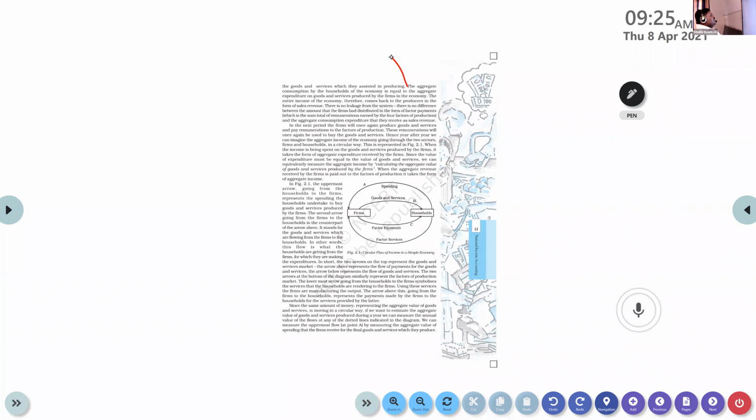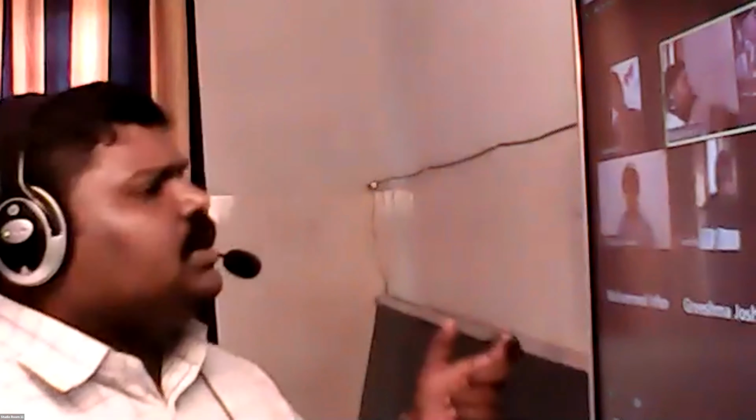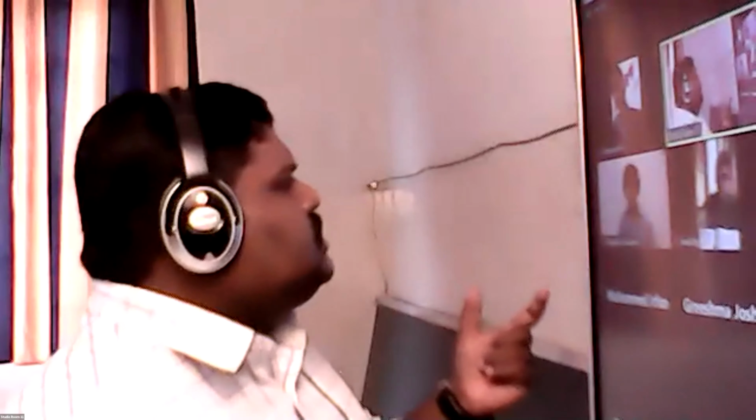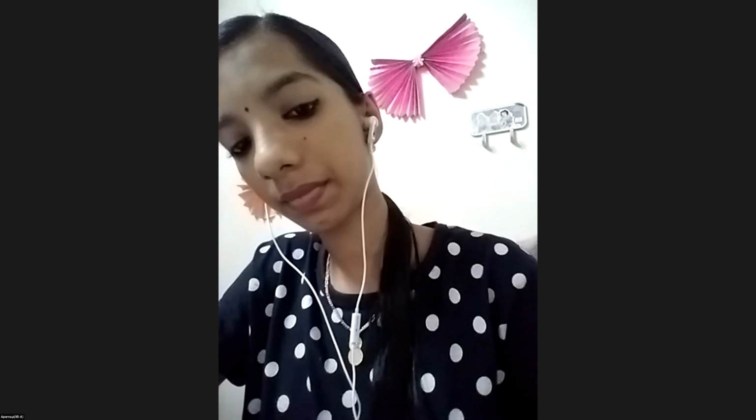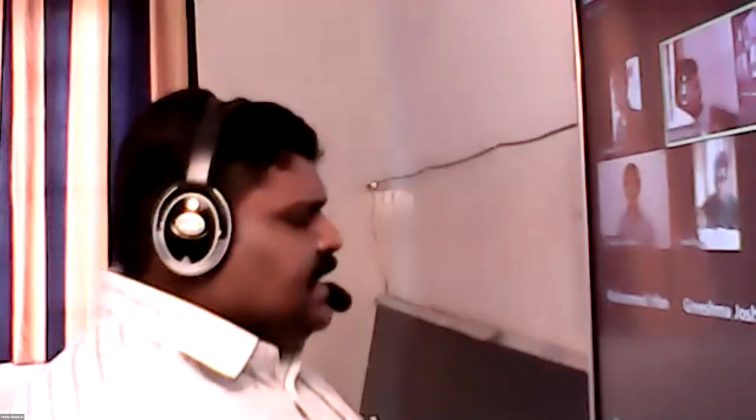So there is no saving, there are no taxes. This is a situation where there is no government intervention, which is basically termed a simple economy. The aggregate consumption. Every time I use this word, aggregate. What do you mean by the term aggregate? Total of something. The total value. Aggregate. Total. Entire.